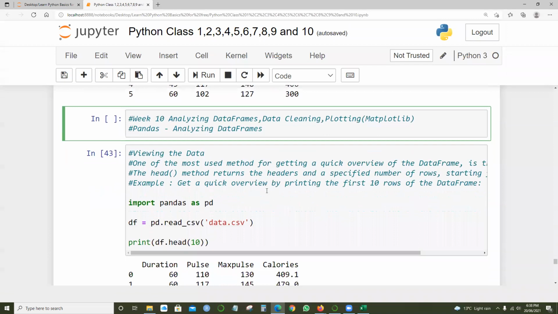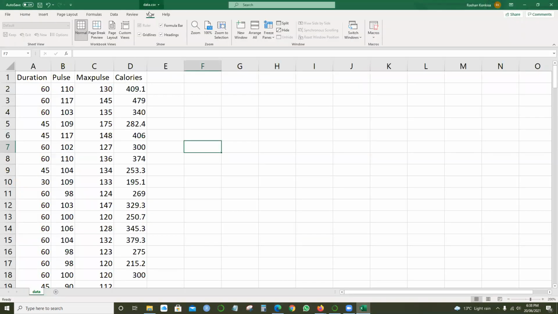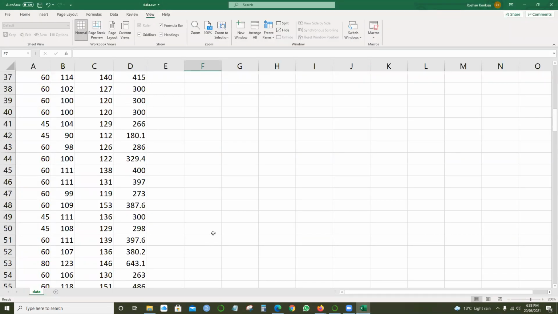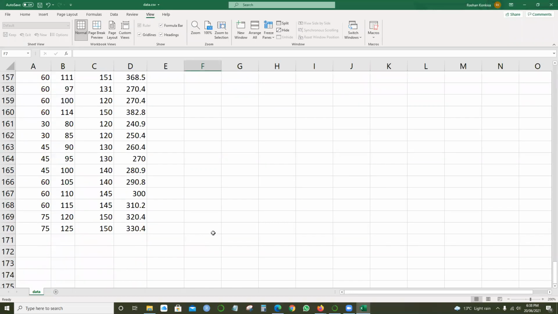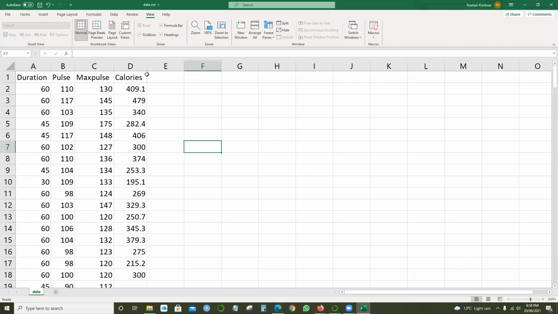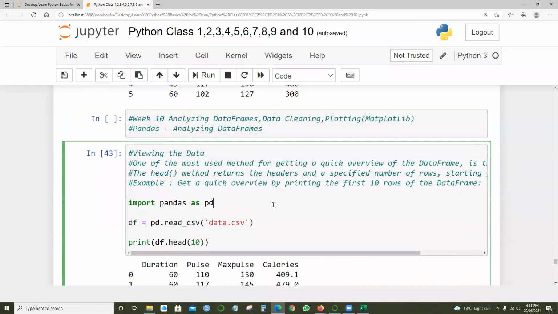So for example, as we discussed in the last session, we have selected this CSV file, data.csv. We have the CSV file and a list of rows and columns. Nearly 170 rows are there, and we got 4 columns: duration, pulse, max pulse, and calories. In this case, just to view the data, what we're going to do is read CSV. So import pandas as pd, and we have the function pd.read_csv just to read the CSV.